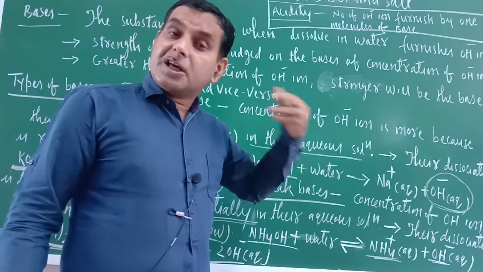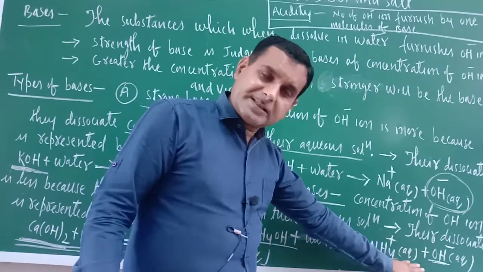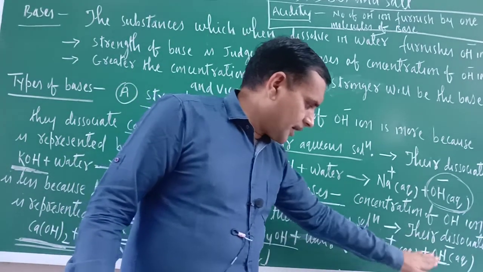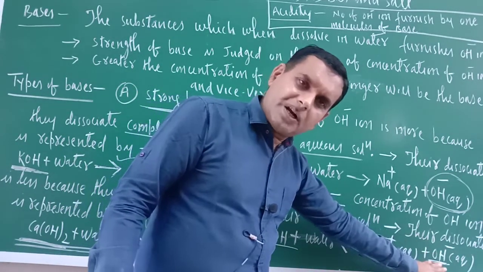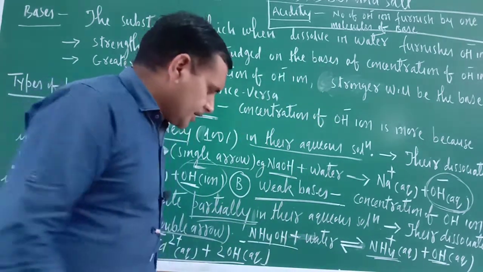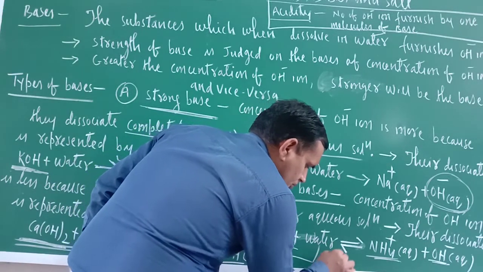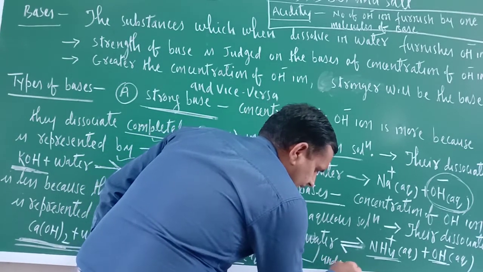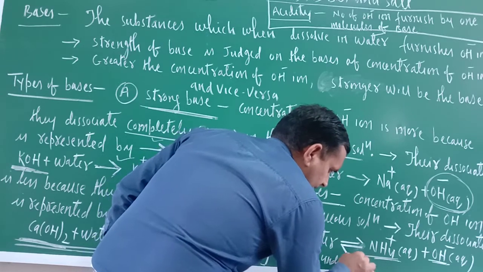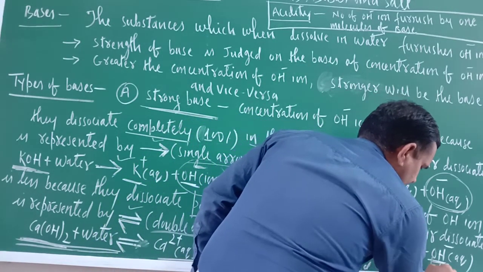So if anything dissociates partially, it means on the product side NH4 positive and OH negative ion, and NH4OH, these two are called undissociated. Undissociated means whatever is on the reactant side is undissociated, and whatever is on the product side is called dissociated.